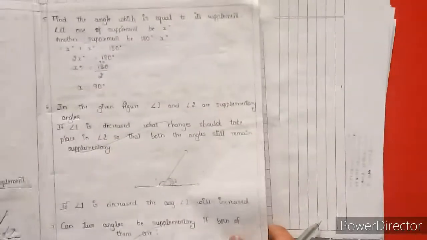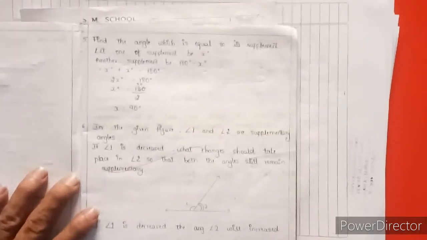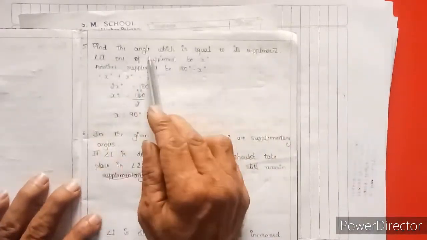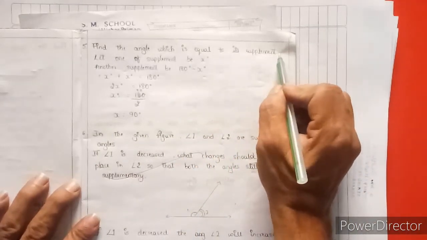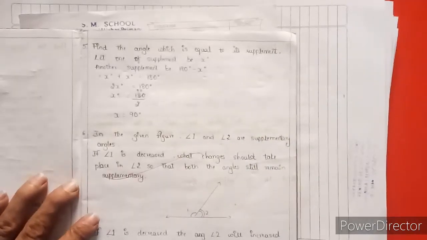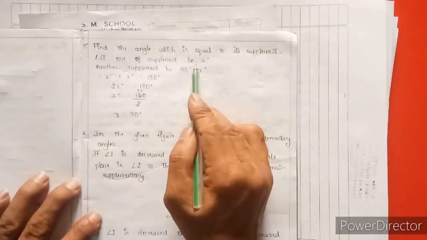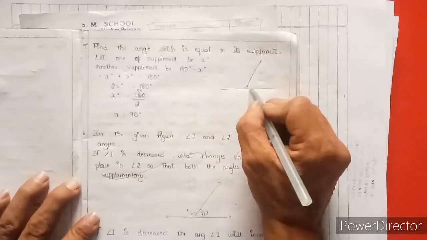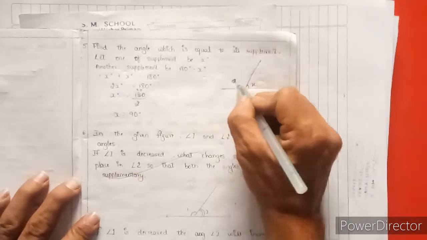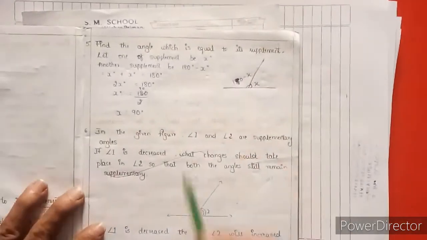Question number 5. Listen here. Find the angle which is equal to its supplementary. Supplementary angles make how many degrees? 180 degrees, right? Let one of the supplementary angles be x, since we don't know it. Supplementary means the other angle will be 180 minus x, because supplementary angles make 180 degrees. So the first angle is x, and the other angle of the supplementary pair is 180 minus x.